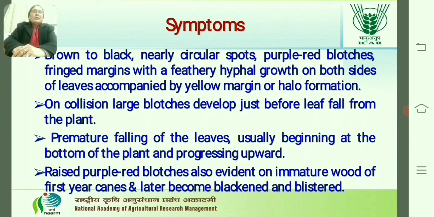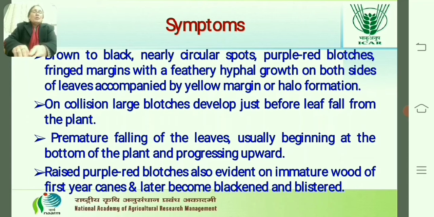The symptoms are black, nearly circular spots, purple red blotches with a fringed margin but not a definite margin, and they can spread with a feather-like growth on both sides of the leaves, accompanied by a yellow margin and halo formation.